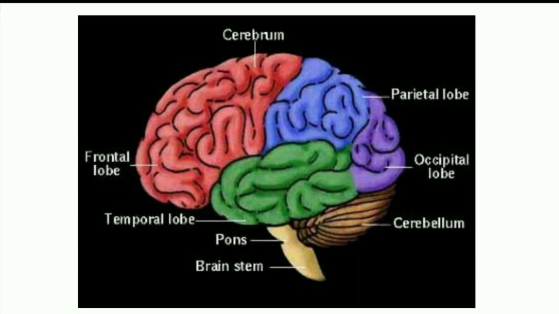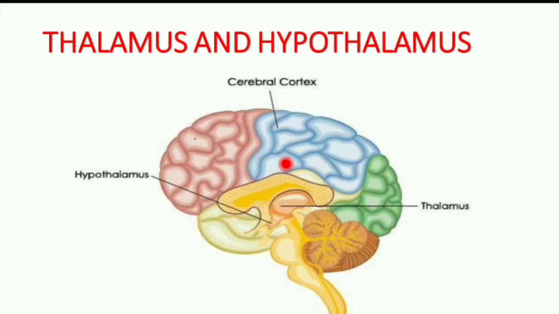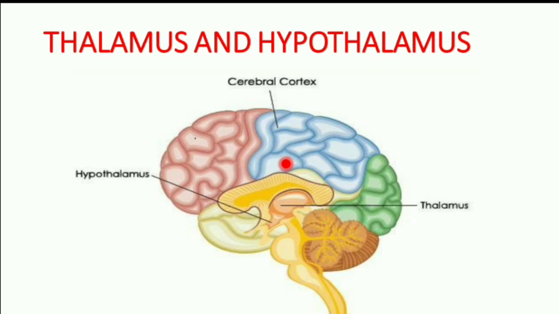And the cerebrum consists of four lobes. Each hemisphere has four lobes: frontal lobe, parietal lobe, occipital lobe and temporal lobe. Each lobe has some specific function. Any damage in a specific lobe in turn affects its function.